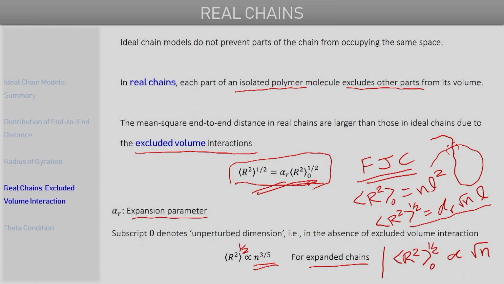So we see that as the number of monomer units or segments in the chain increases, the rate at which the size or the end-to-end distance of a polymer chain increases is higher for a real polymer chain compared to the ideal polymer chain. In an ideal polymer chain it scales as n to the power 0.5, whereas for a real polymer chain, the square root of the mean square end-to-end distance scales as n to the power 0.6, or n to the power 3 by 5.